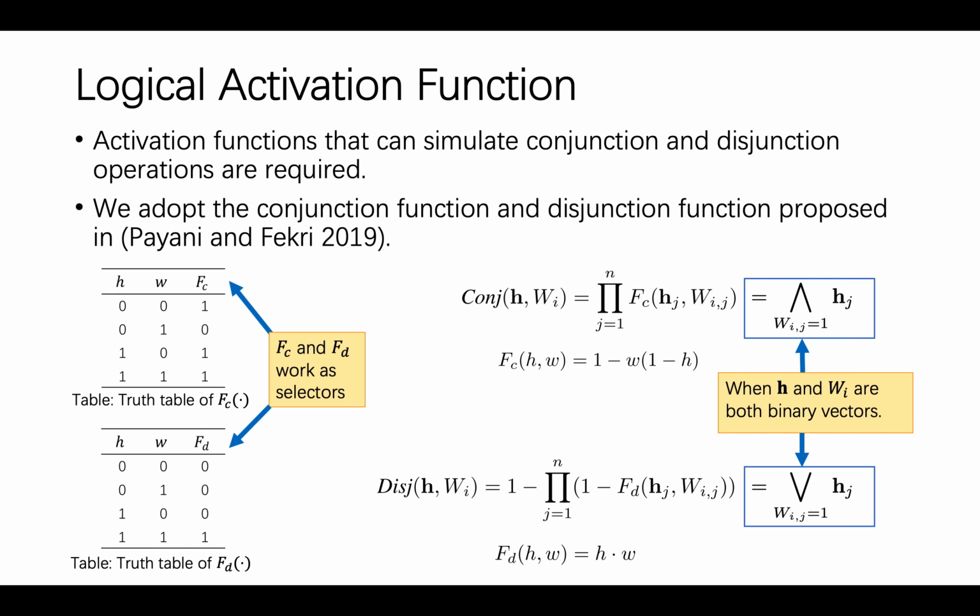We can see that functions Fc and Fd work as selectors, and they only select hj to participate in the operation when wij equals 1. In other words, they replace hj with the value that cannot affect the final result when wij equals 0. To maintain the characteristic of conjunction and disjunction functions, we constrain all the weights of MLP in the range from 0 to 1.